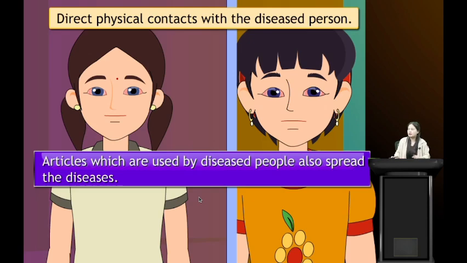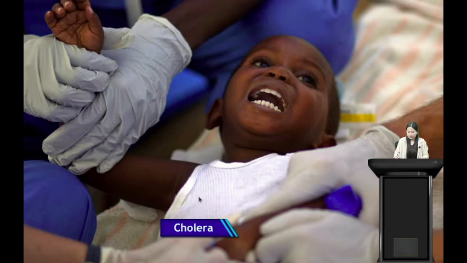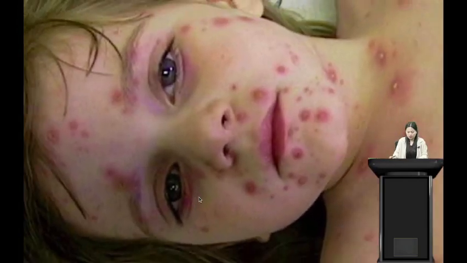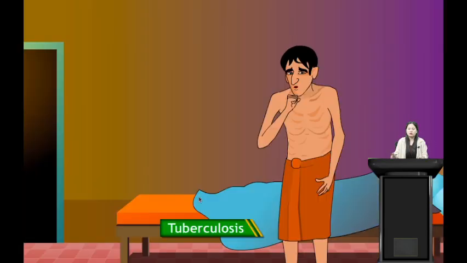So direct physical contact with the diseased person transmits the disease from one person to another, and using the articles used by the infected person can also spread diseases. Some examples which can be transmitted from one person to another include cholera, the common cold we have discussed, chickenpox, and tuberculosis. These can be transmitted from an infected person to a healthy person through various means like aerosols inhaled by healthy persons, direct physical contact, and using the articles used by the infected person.